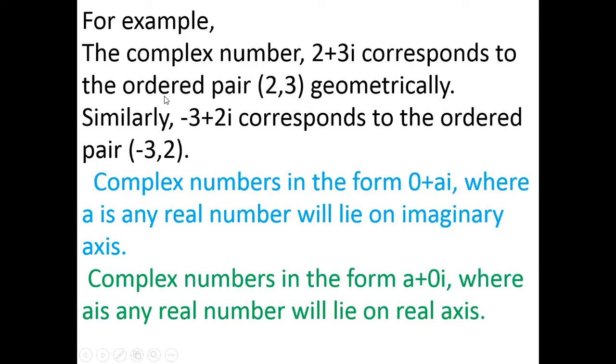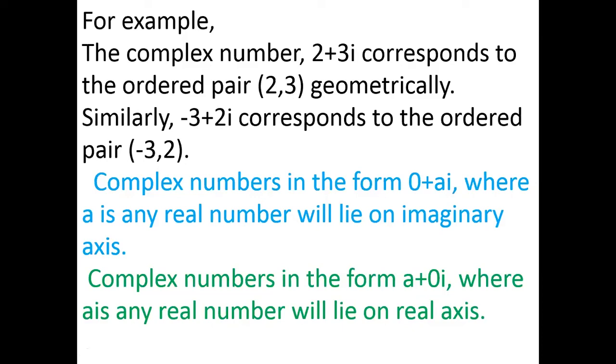I am repeating again, if 2 plus 3i is a complex number, it corresponds to the ordered pair (2, 3), and this is the geometrical representation of the complex number 2 plus 3i. Similarly, minus 3 plus 2i corresponds to the ordered pair (minus 3, 2).